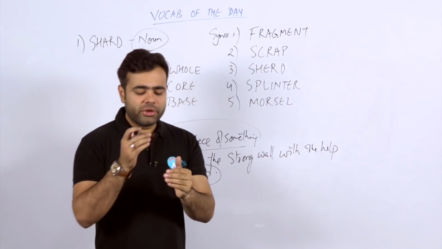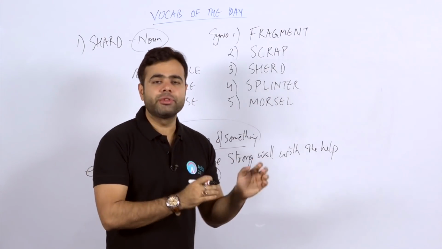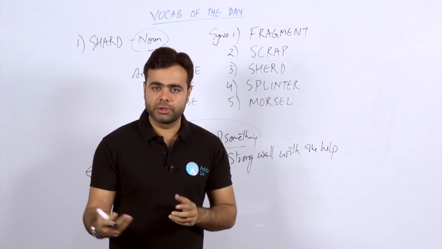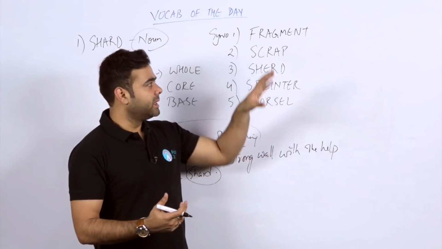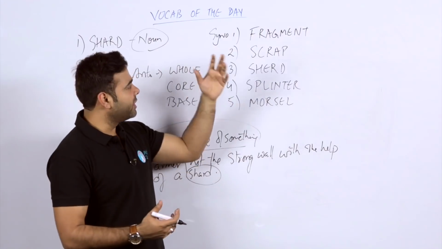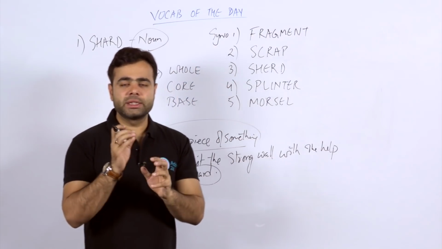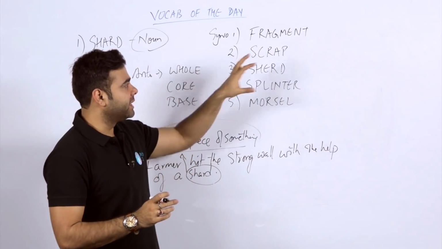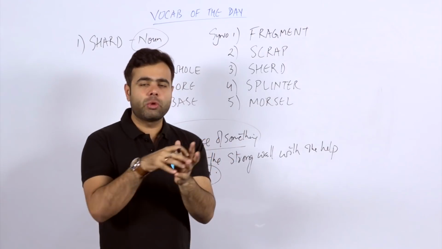What happens when we go to the literal meaning of any particular word is that we find something really different from the usage of those words. Here in the sentence, I have used shard as a tool. When you go through the literal meaning of that particular word, you will find that it is related to fragment, when it is in the form of something, in the form of scrap.